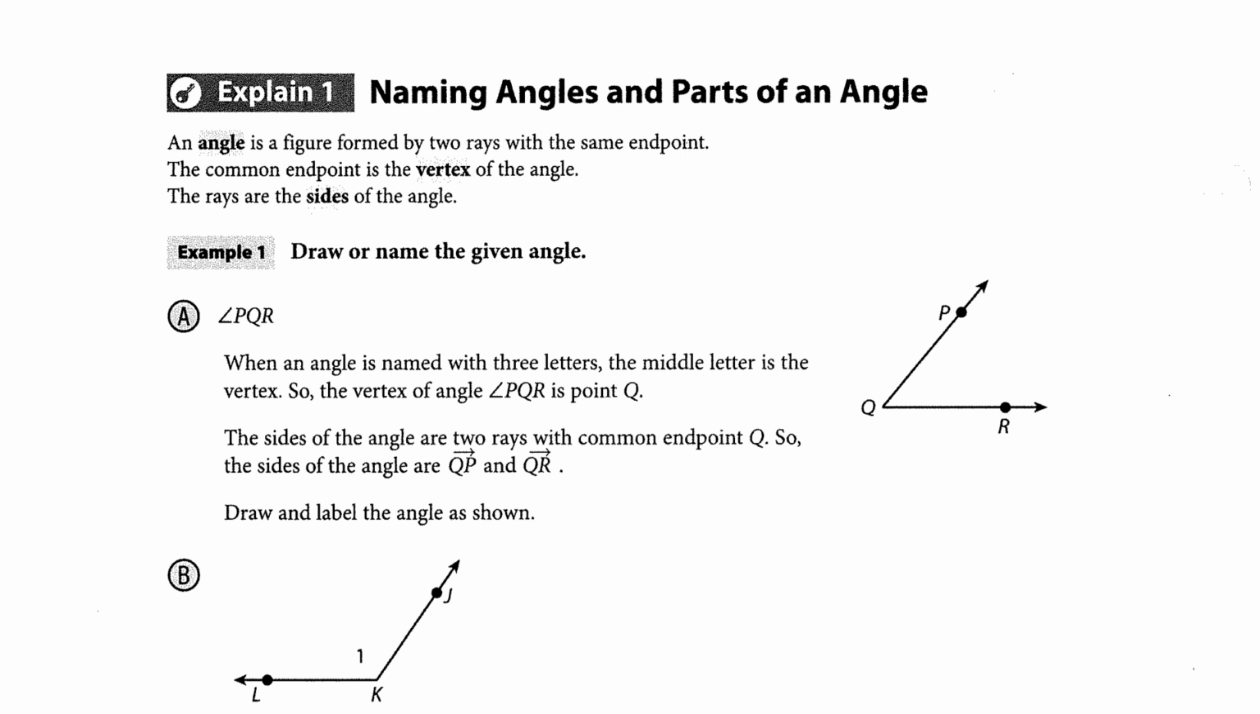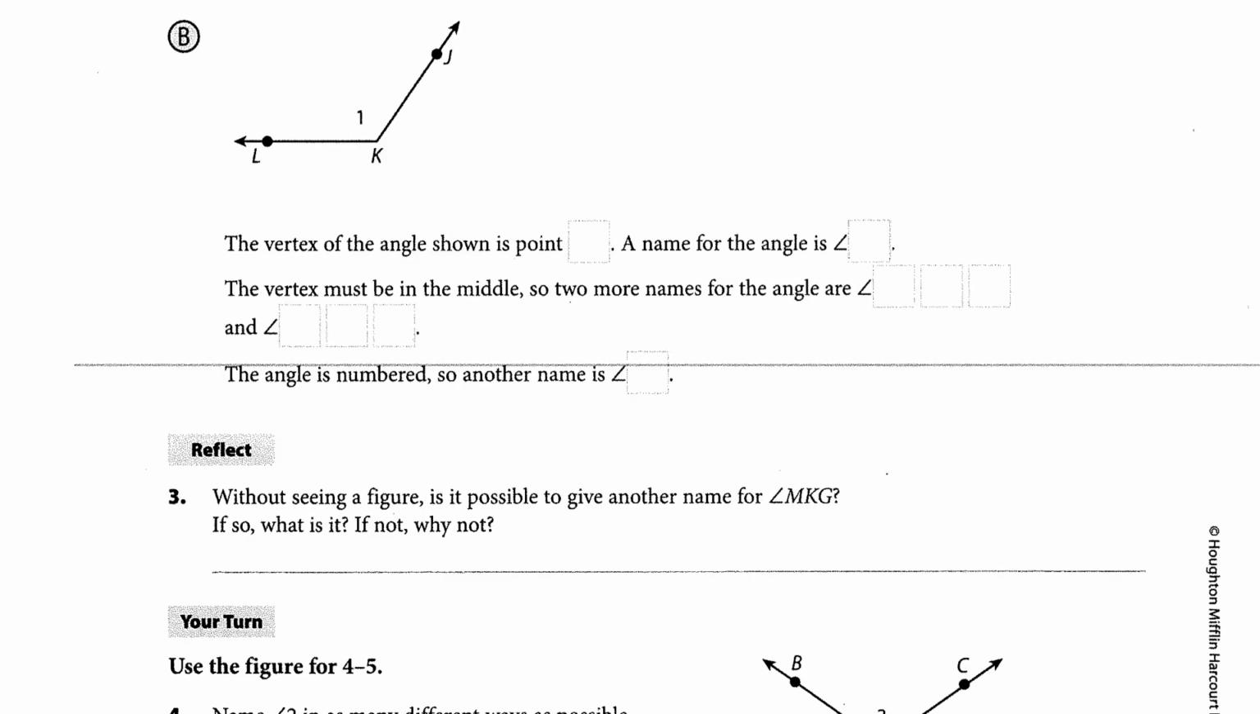Draw and label the angle as shown. The vertex of the angle shown is point K. A name for the angle is angle K if we're just using a single letter. The vertex must be the middle, so more names for the angle are JKL, with K in the middle and J and L on both sides, or we can reverse the order of L and J. The angle is numbered, so another name is angle 1.